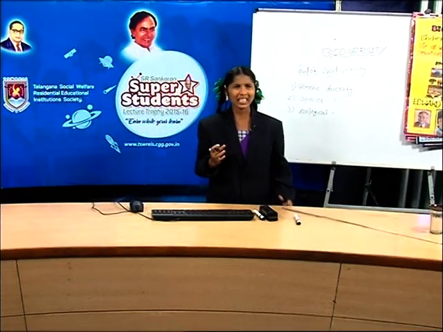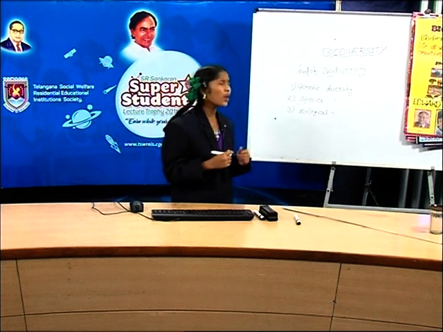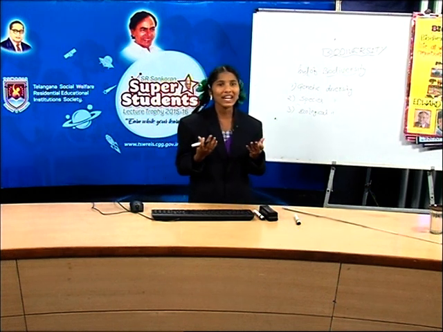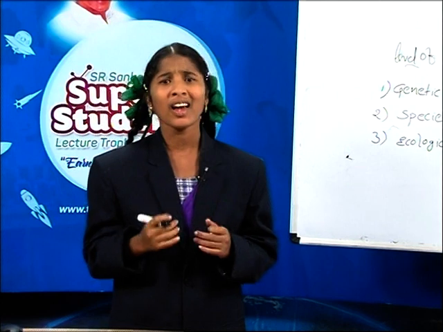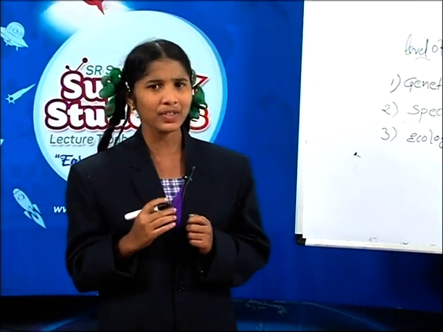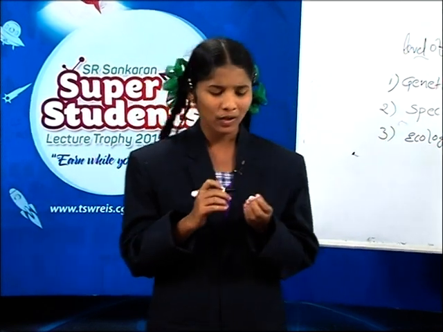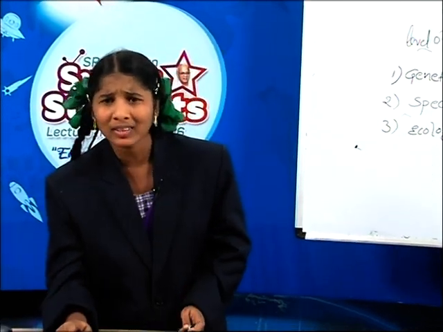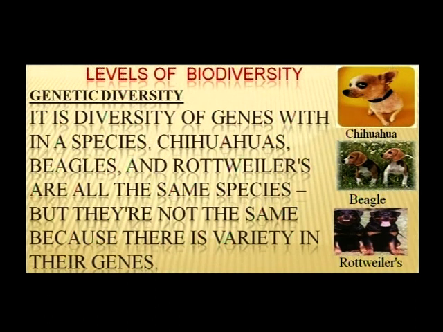Friends, generally when we hear the word genetics, what we remember? Yes, we remember the genes. Here, genetic diversity means it is the diversity of genes within a species. Friends, look at this picture. What you observe here? Wow! Different kinds of dogs. Friends, all are the same species, but there is some difference.